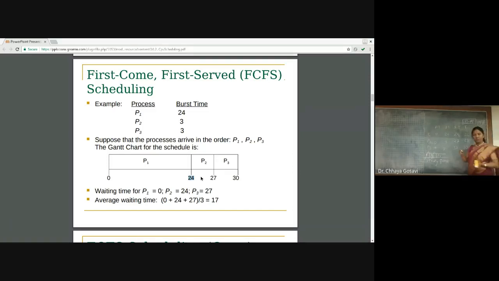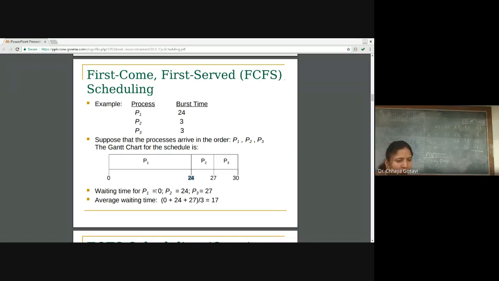So P2, even if it arrived a fraction of a second behind P1, has to wait 24 cycles, and P3 has to wait 27 cycles for its execution. And for the average wait time, calculate the average of this: 51 divided by 3, so that is 17.